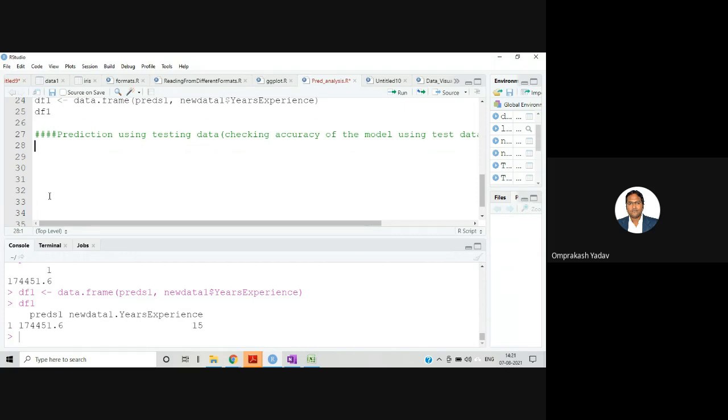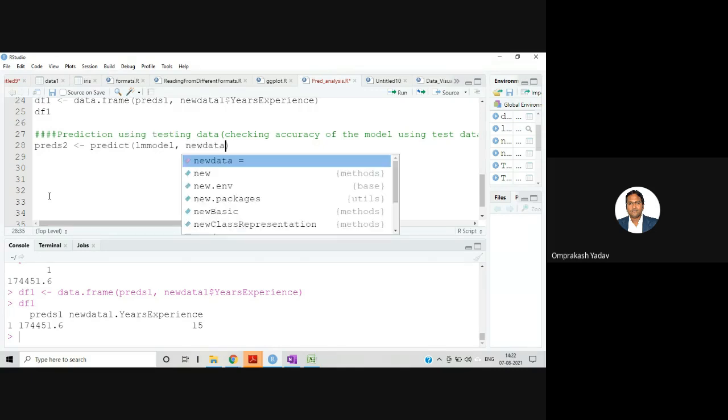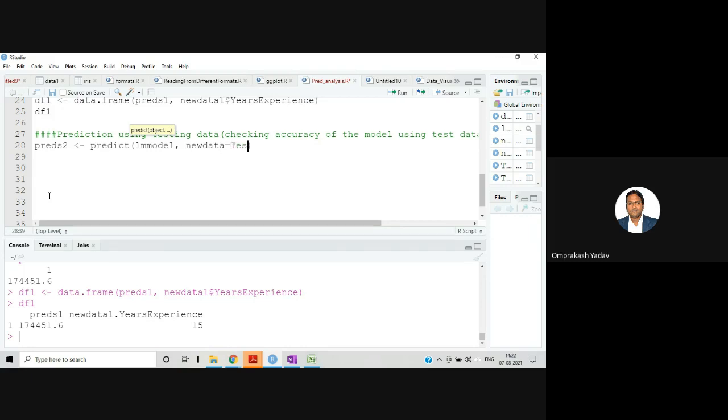Okay, so let me do the prediction 2, and here I will use the predict function again. It will take first the LM model, and the second one it will take the new data. So here for the new data, I'll give my test data, the test data which we initially divided. So here I am giving that test data.